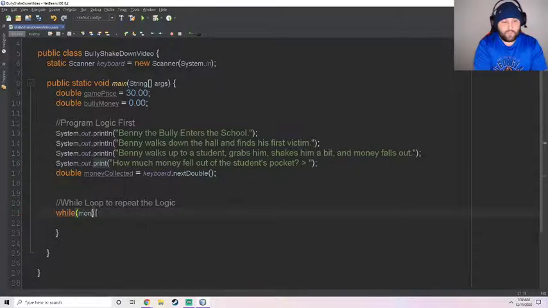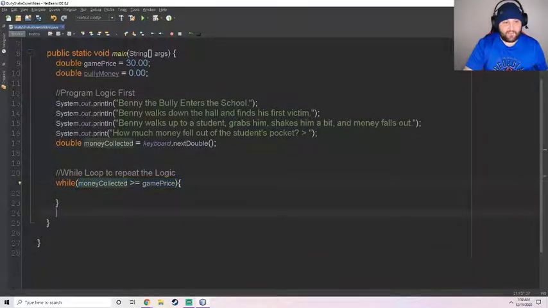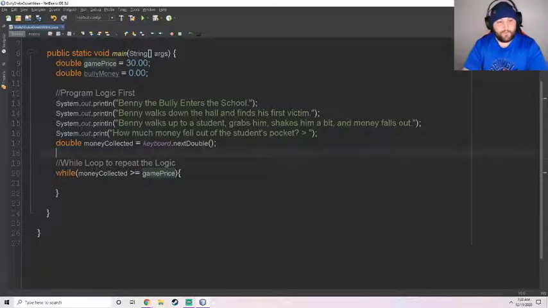Well, when the amount of money collected, so the amount that he has taken from people, is greater than or equal to the game price. We want to repeat this process until he has at least $30. So the way we say that is moneyCollected is greater than or equal to the game price. It popped down into my while loop, and now I need to do my logic.